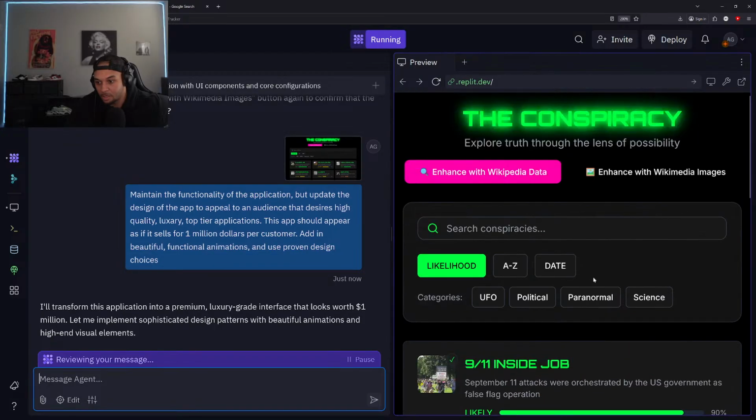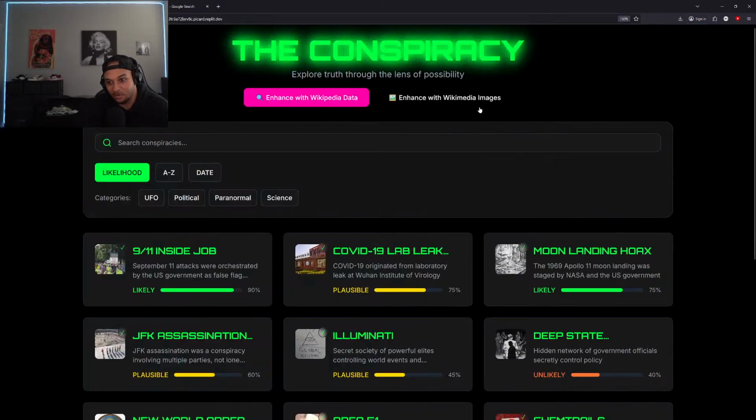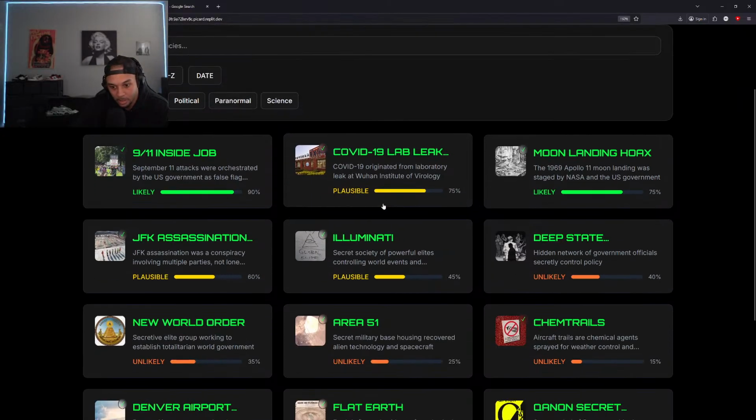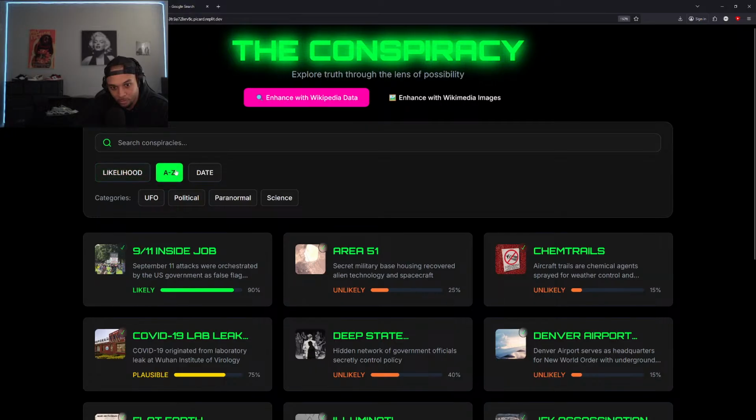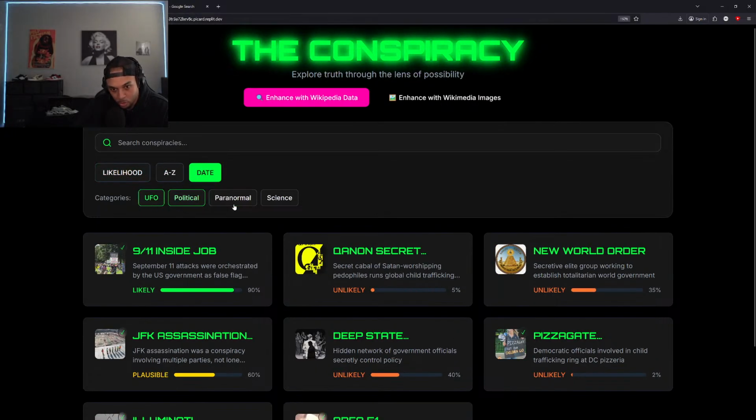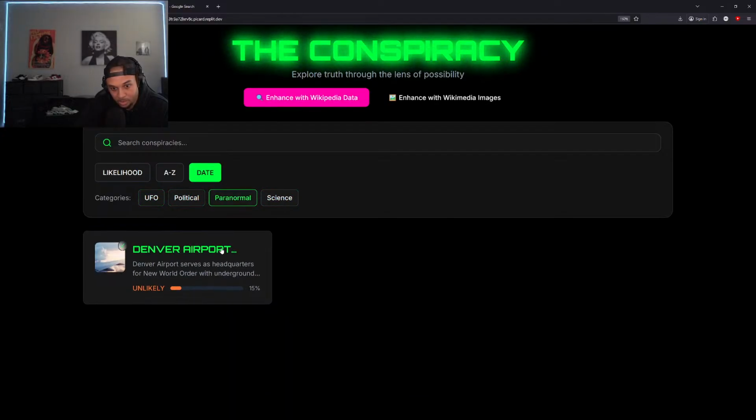All right, so it's making those changes for us. It's getting things updated. I love this part, honestly. You never know how good it's gonna look, so I'm excited to see. Because even right now, this looks pretty janky, right? This button has no outline, it's not colored, this image is so stock. It's baseline. I do like a lot of the features though. I love this bar right here. This percentage of likelihood does a lot for me. The organizational choices, all the functionality is there for sure. Just need to make it look a lot nicer.